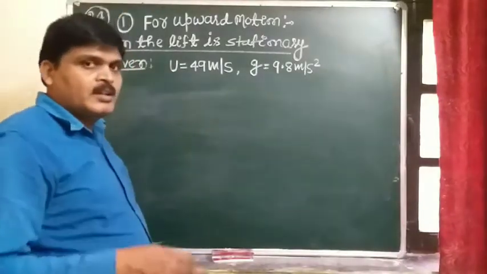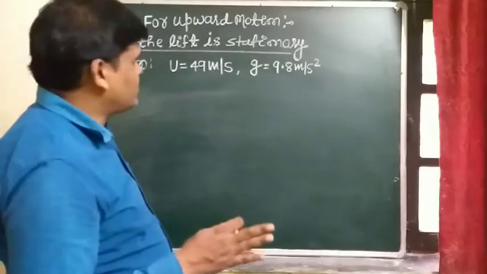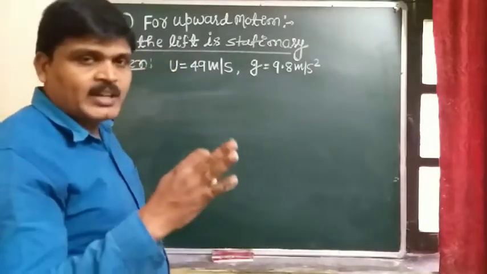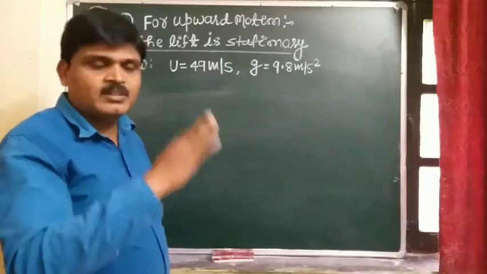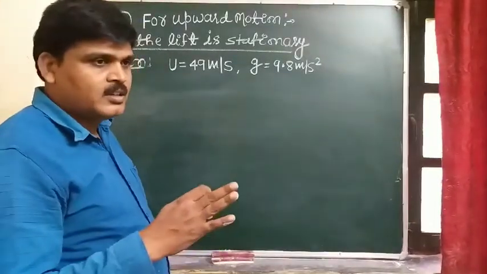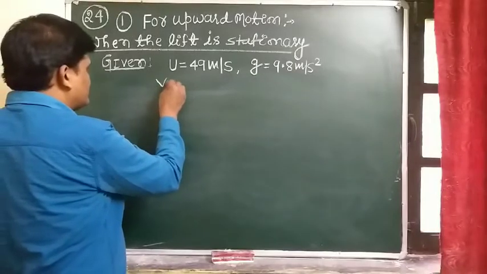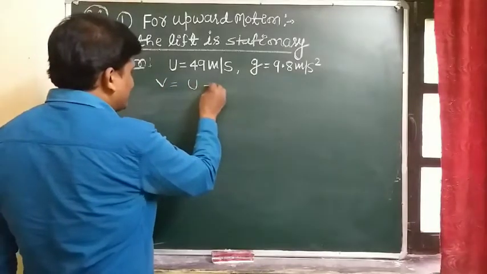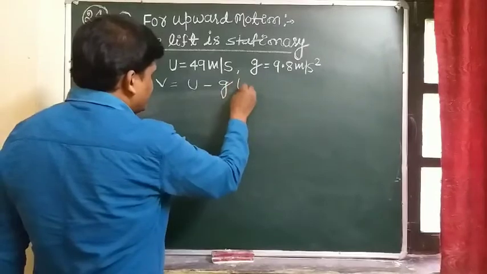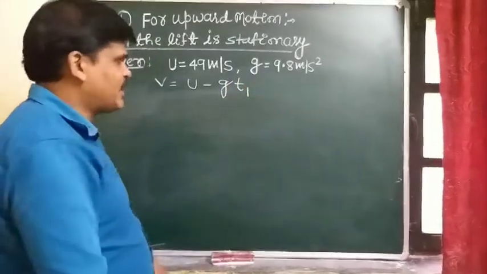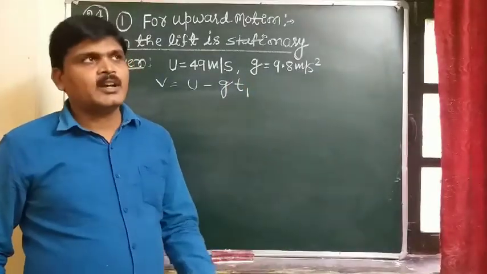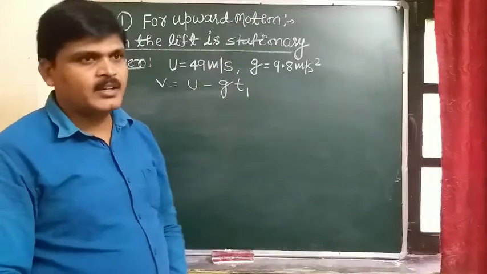And students, what is the time taken by the ball to reach maximum height? At maximum height, the final velocity of the ball is 0. So we use the formula v equals u minus g t1, where t1 is the time taken by the ball to reach maximum height.